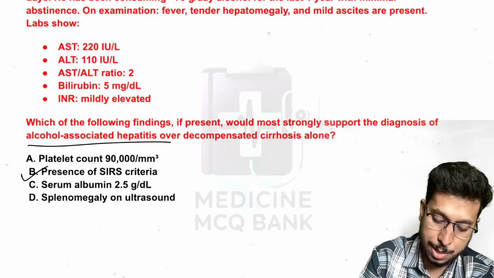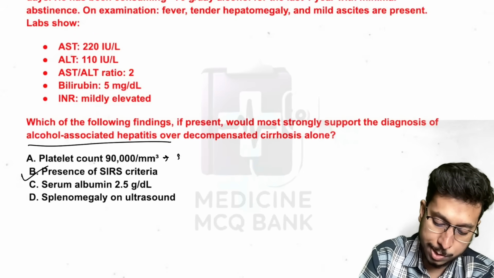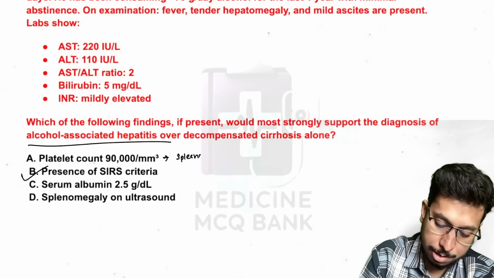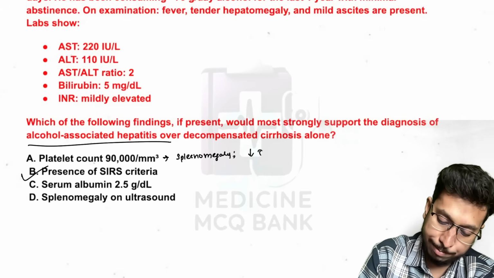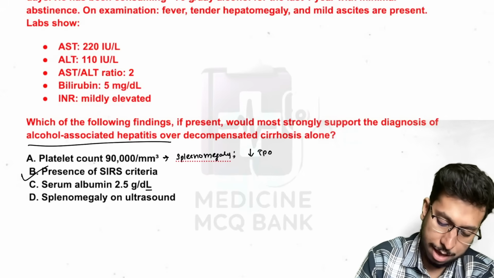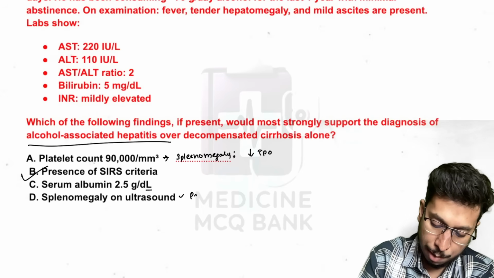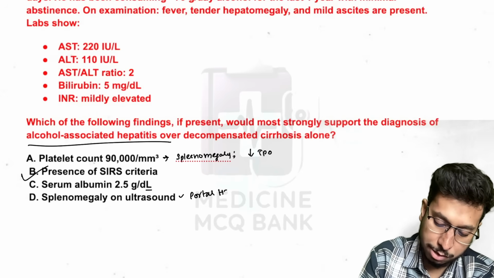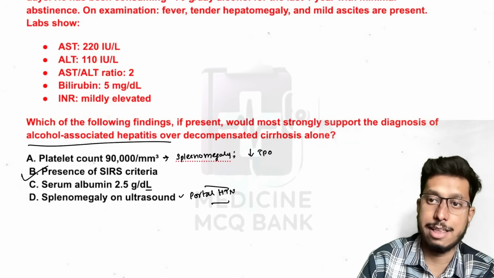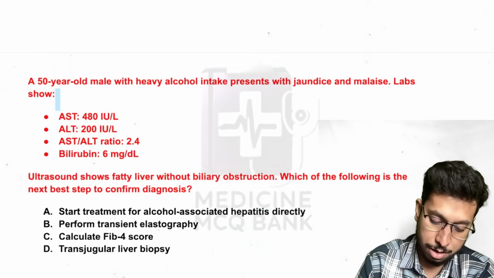It is seen in cirrhosis mainly because of splenomegaly as well as decrease in TPO. So AG ratio reversal is seen in case of cirrhosis, and splenomegaly in ultrasound because of the portal hypertension is seen in case of cirrhotic patient. All right, in case of decompensated cirrhosis.